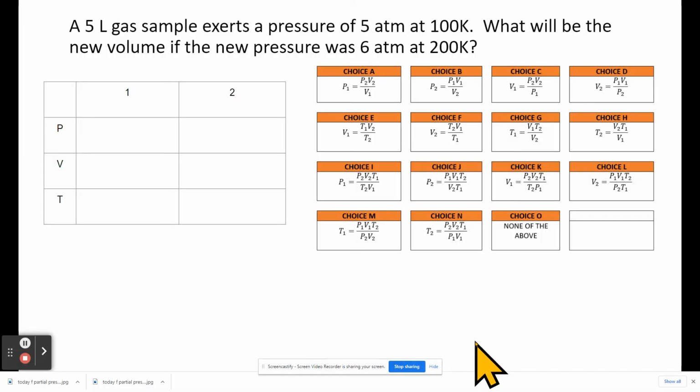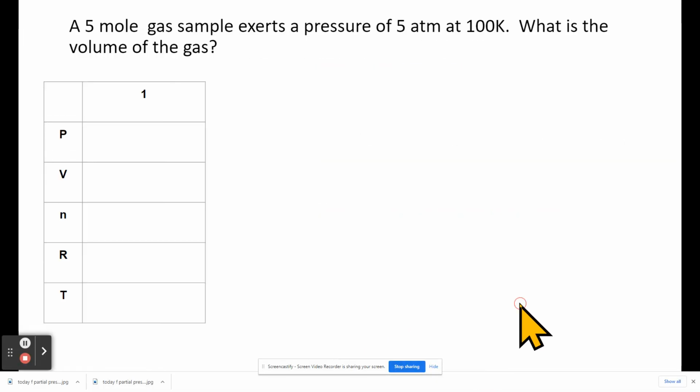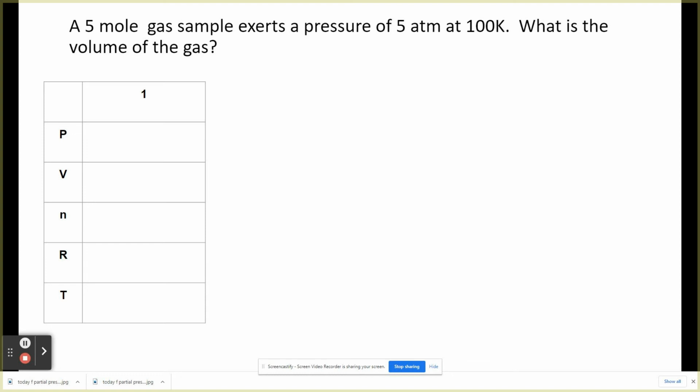All right. Now, wait a minute. What if you're reading this problem right here? A 5 mole gas sample exerts a pressure of 5 atmospheres at 100 K. What is the volume of the gas? Remember, guys, I told you there's four variables, right? So this time, what if the amount of gas was changing?